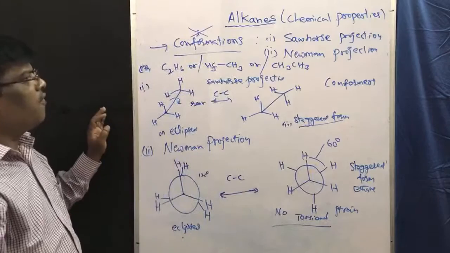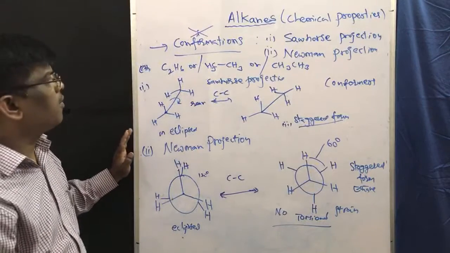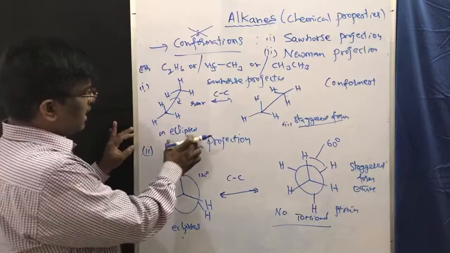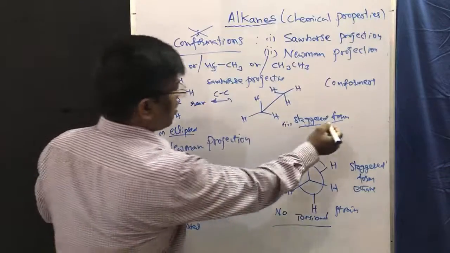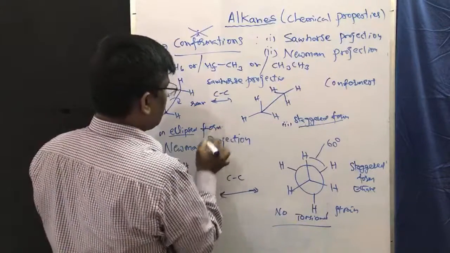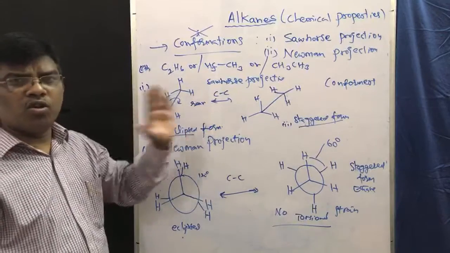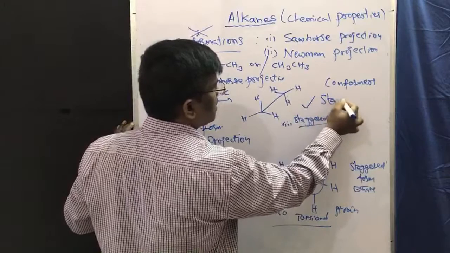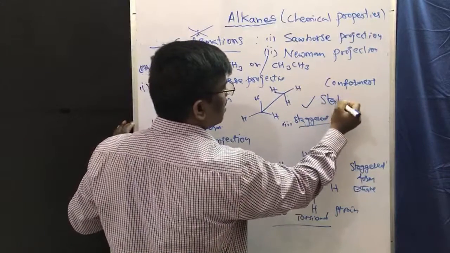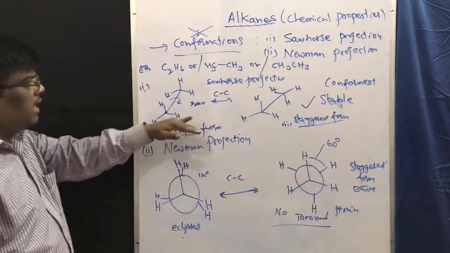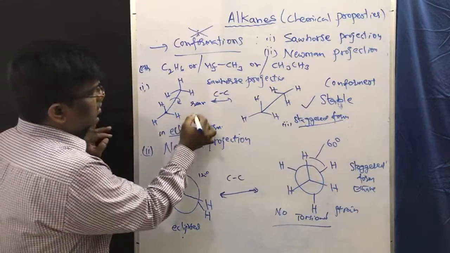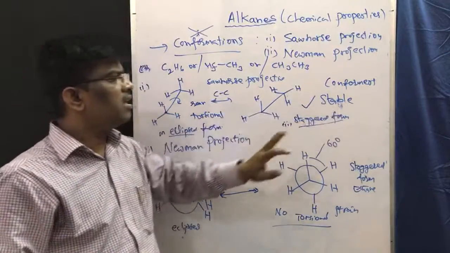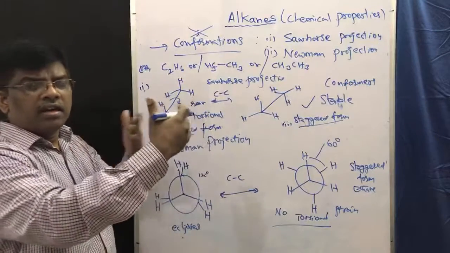So the stability of conformers, it is very simple. You can explain which among these, eclipsed form and staggered form, is going to be more stable. Staggered form is stable. Why? Because in eclipsed form there is a torsional strain. Here there is no torsional strain, it is stable.